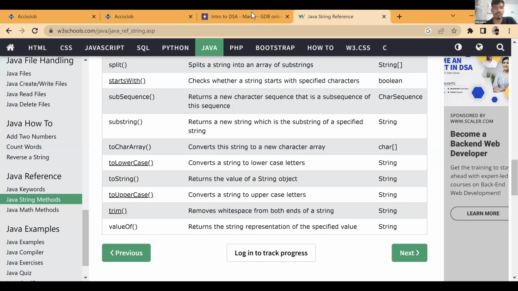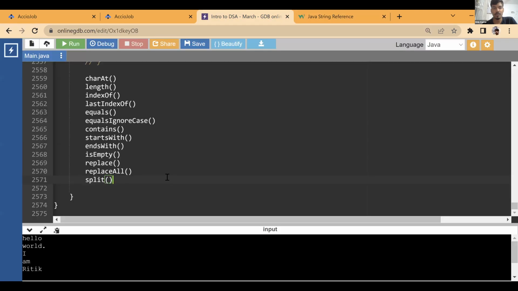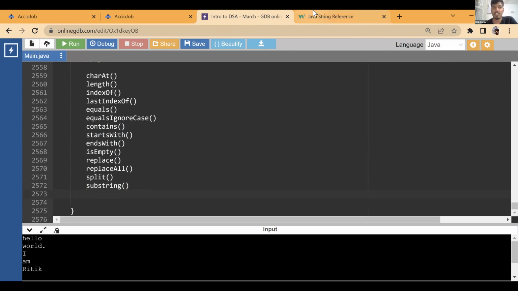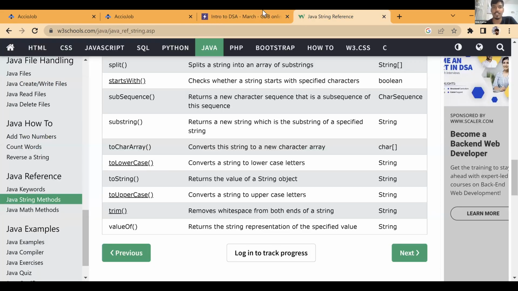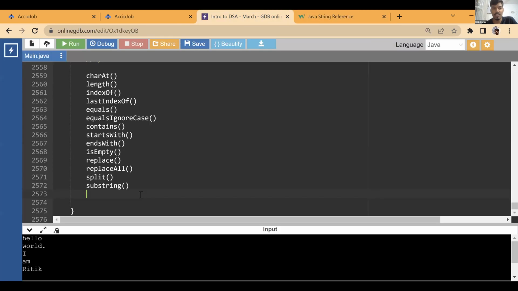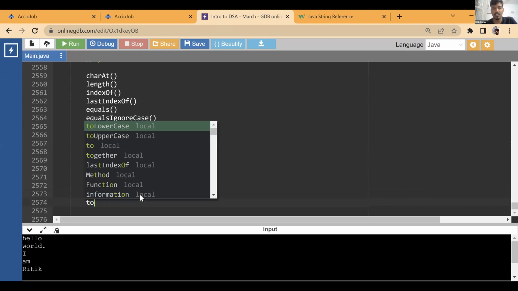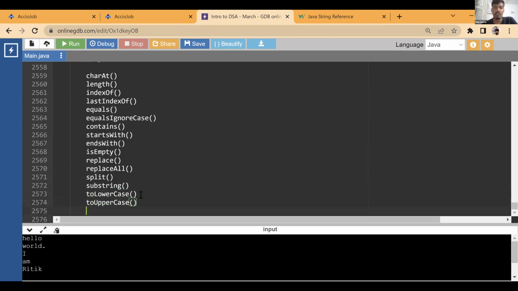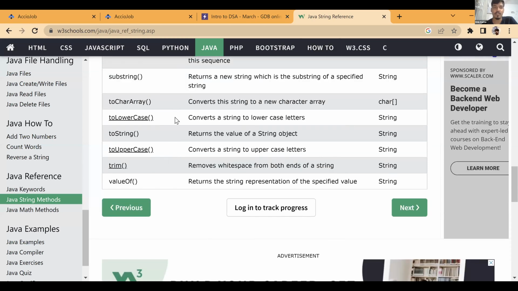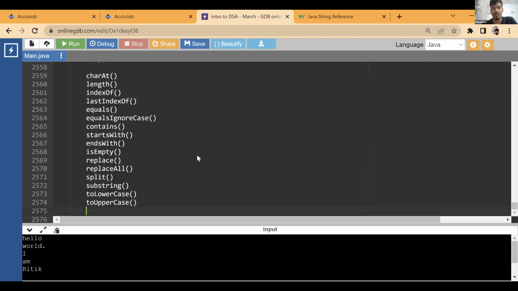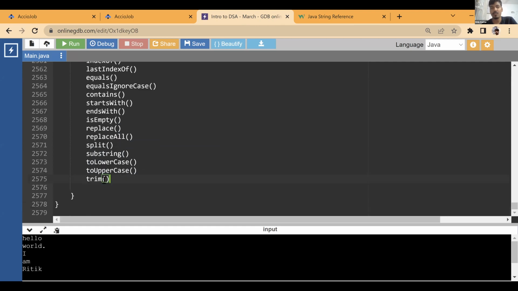Substring I showed. Substring is one thing. Avoid using substring because it is n square. And most of the time, if you ever need substring, if you do it within the question itself, you'll get order n. So substring is something which you should generally avoid a lot. Two lowercase, two uppercase. I suspect their complexity is n square, but Google is telling us it is order n. So I'll need to validate on the Java docs whether it is order n or order n square. If it is order n, then that's an interesting question of how they have done it. Trim is something which you can do yourself. Trim is basically removing the spaces from the start and the spaces from the end.